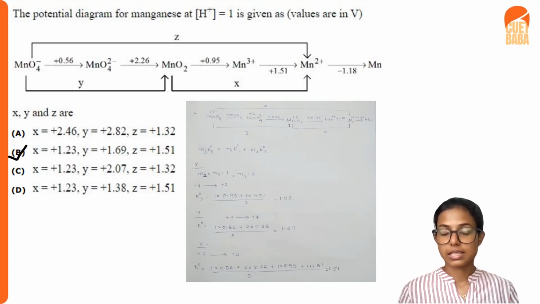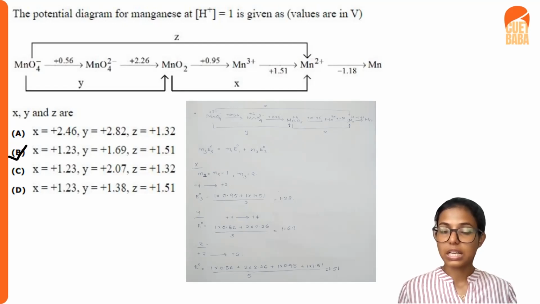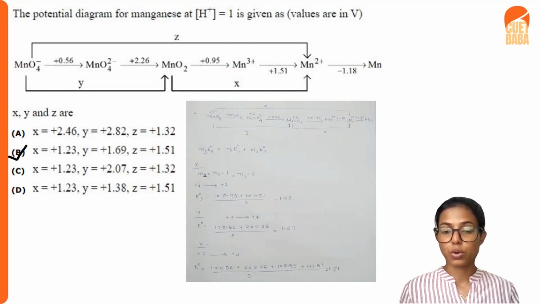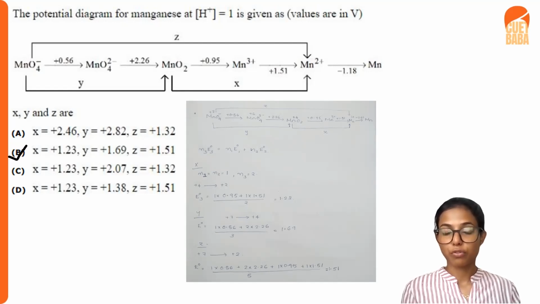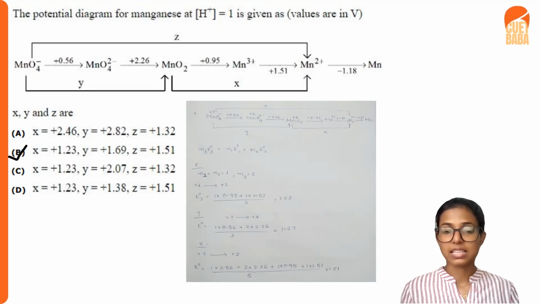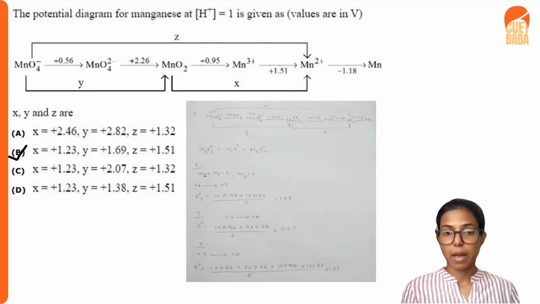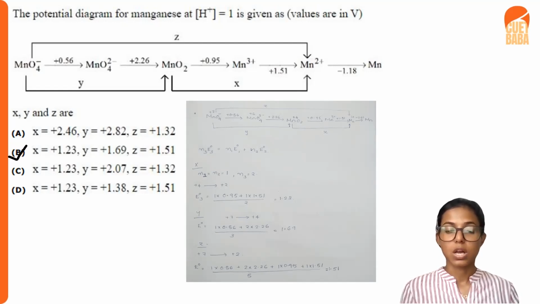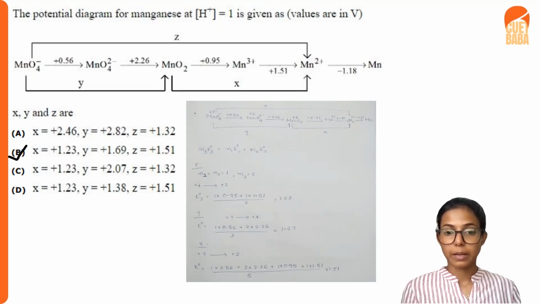According to the equation, it is given that n3E03 is equal to n1E01 plus n2E02. So if we want to find the value of x, the change in oxidation state from MnO2 to Mn2 plus is 2. So the n3 value will be 2.